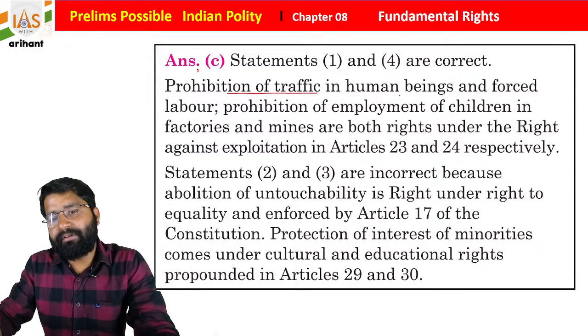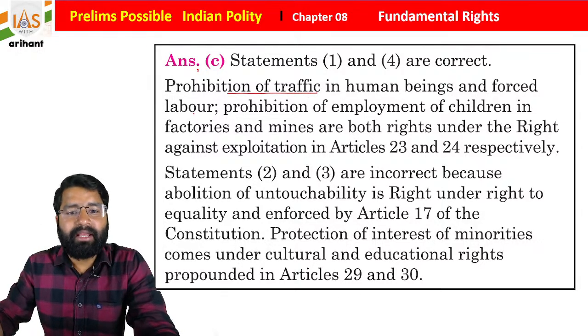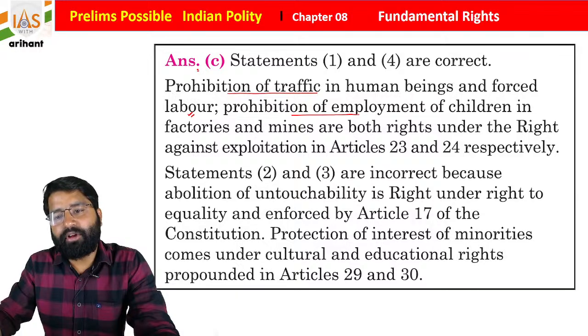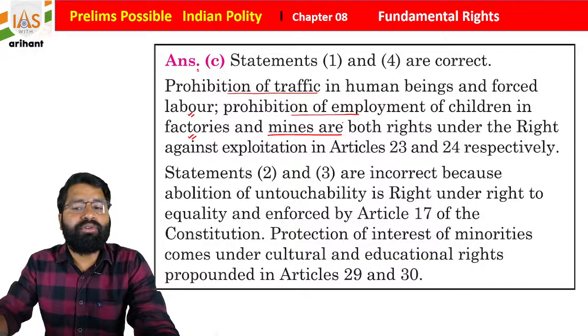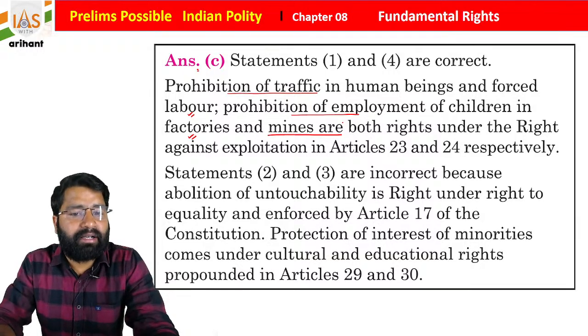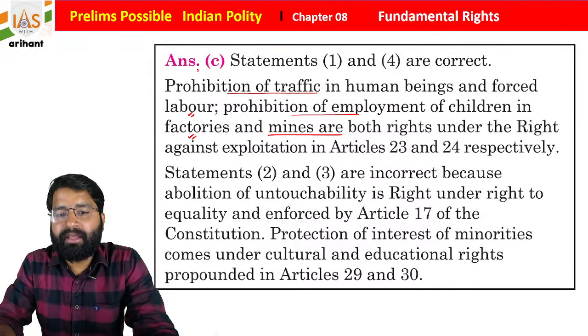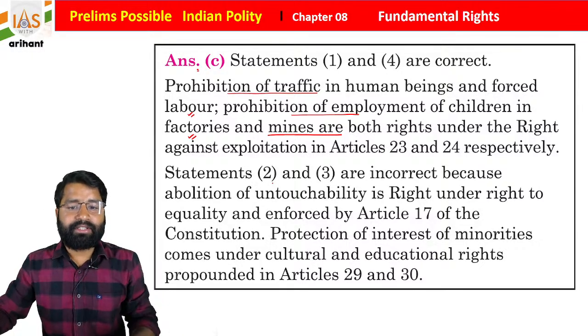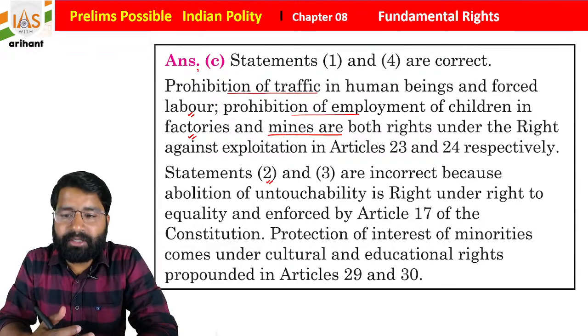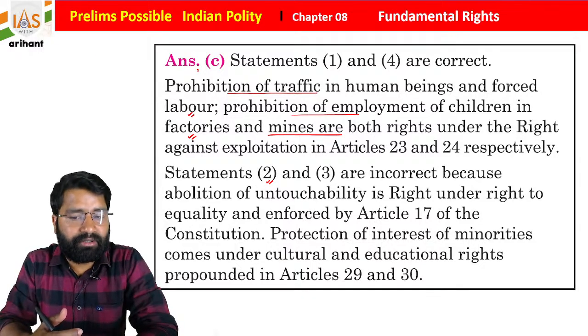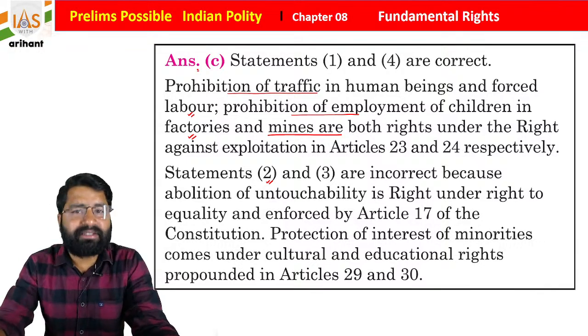Prohibition of trafficking in human beings, forced labor, and prohibition of employment of children in factories and mines are both right under the Right Against Exploitation, that is Articles 23 and 24 respectively. Statements 2 and 3 are incorrect because abolition of untouchability is a part of the right to equality, okay, and protection of interest of minorities is a part of the cultural and educational rights, students. So we already discussed the same.